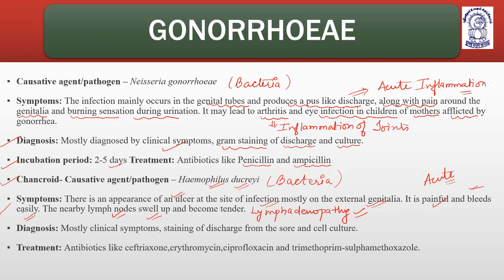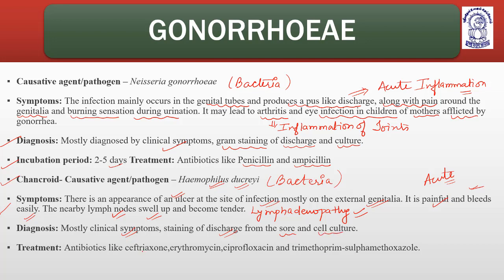Diagnosis: mostly clinical symptoms. Staining of discharge is done, along with microscopic examination from the sore and cell culture. The sore means the ulcer which is formed. It is aspirated, the contents are taken out, and then sent to the lab for further culture and examination.